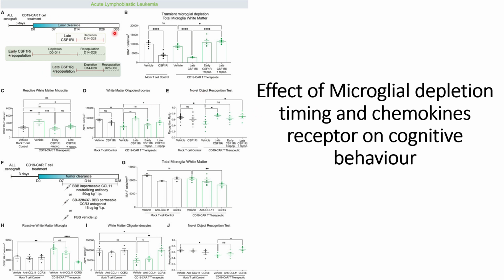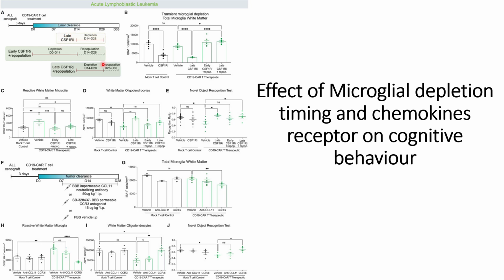Panel A describes the plan of the experiment, where the xenograft is implanted, and then after 3 days the CD19 CAR T cell treatment is done. Then CSF1R inhibition is done on day 14 to 28 after the CD19 CAR T cell treatment, which they call late CSF1 inhibition.